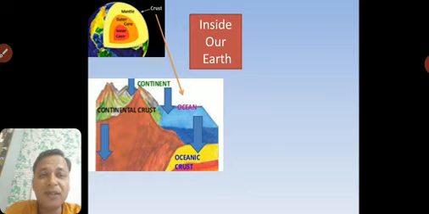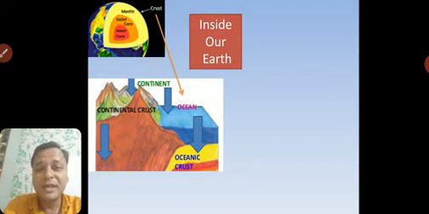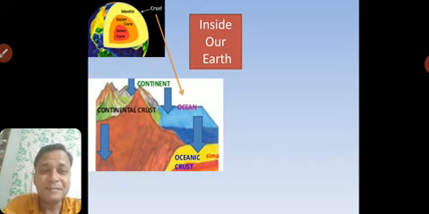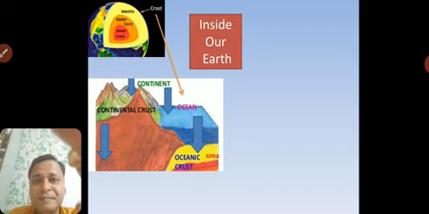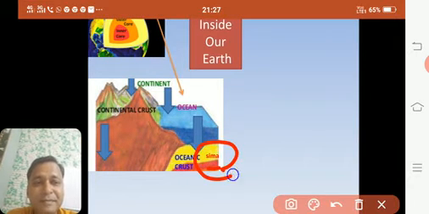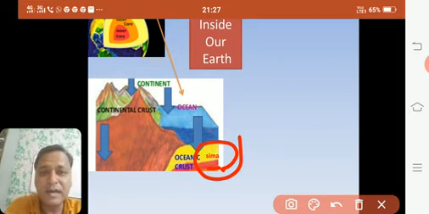Fine. Now, what is oceanic crust called? It is made up of silica and magnesium, so it is called SIMA. Can you see this SIMA here? This part. So oceanic crust is also called SIMA because it is rich in silicon and magnesium.